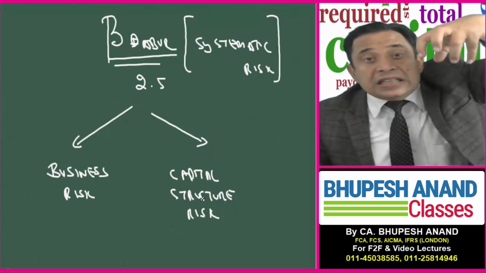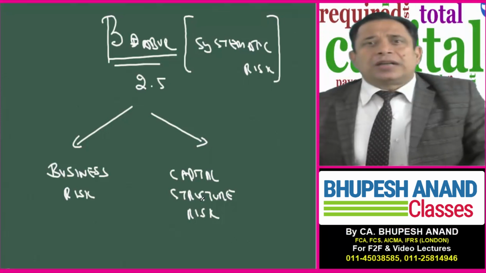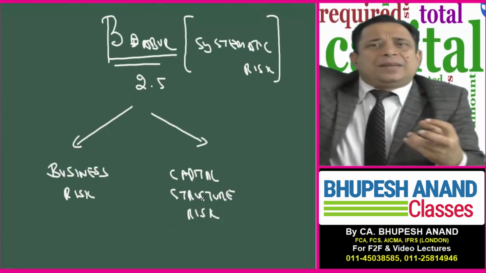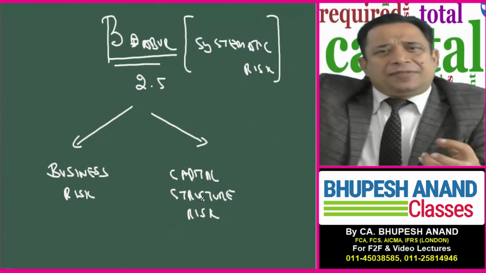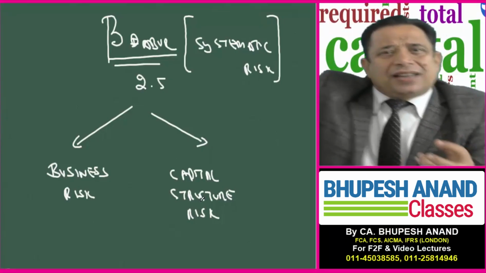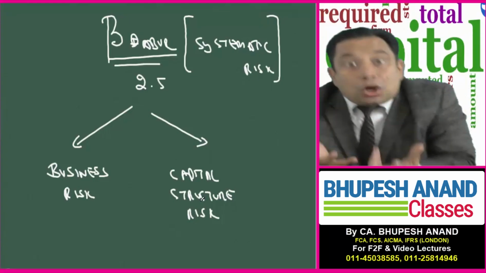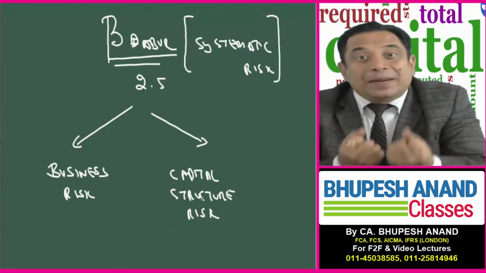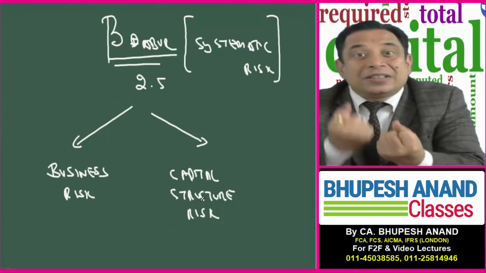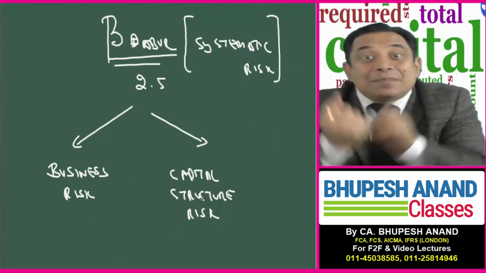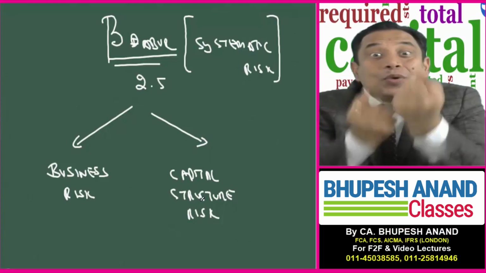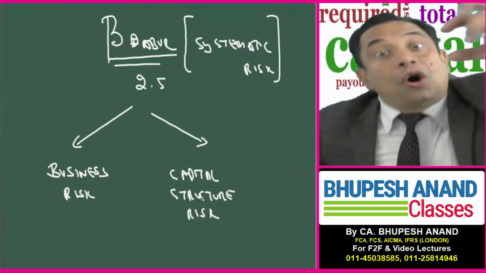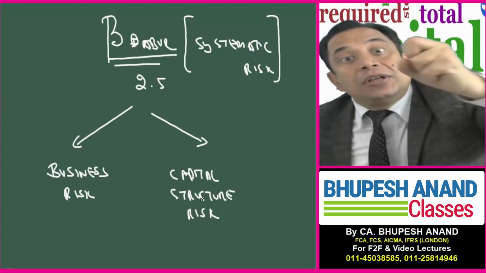But the debt equity risk of Apollo can be different from others, because the debt equity mix depends upon the balance sheet, the financial structure. It can differ from company to company, because it depends upon the philosophy of the management, how much debt and how much equity is to be raised.